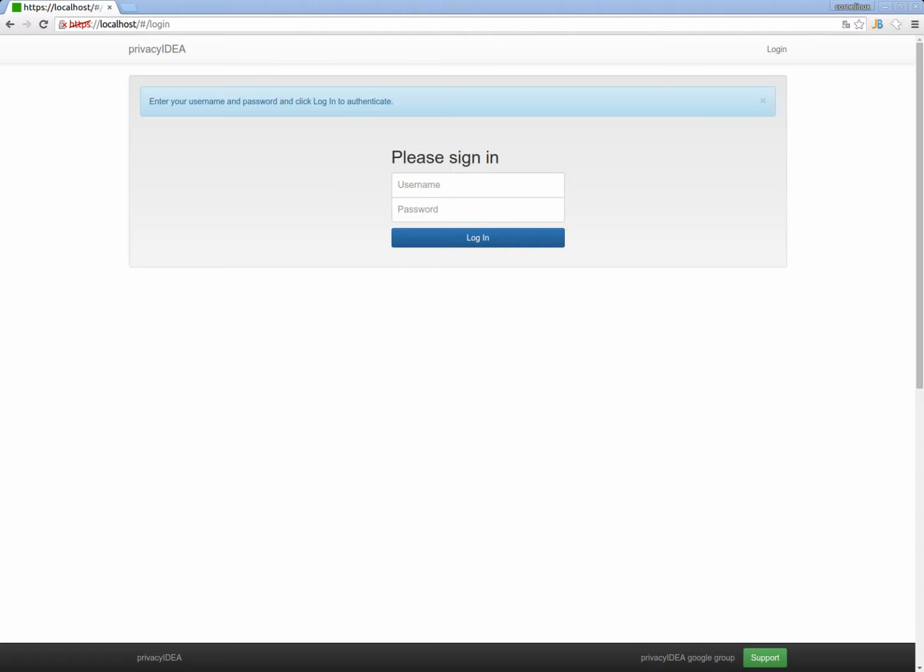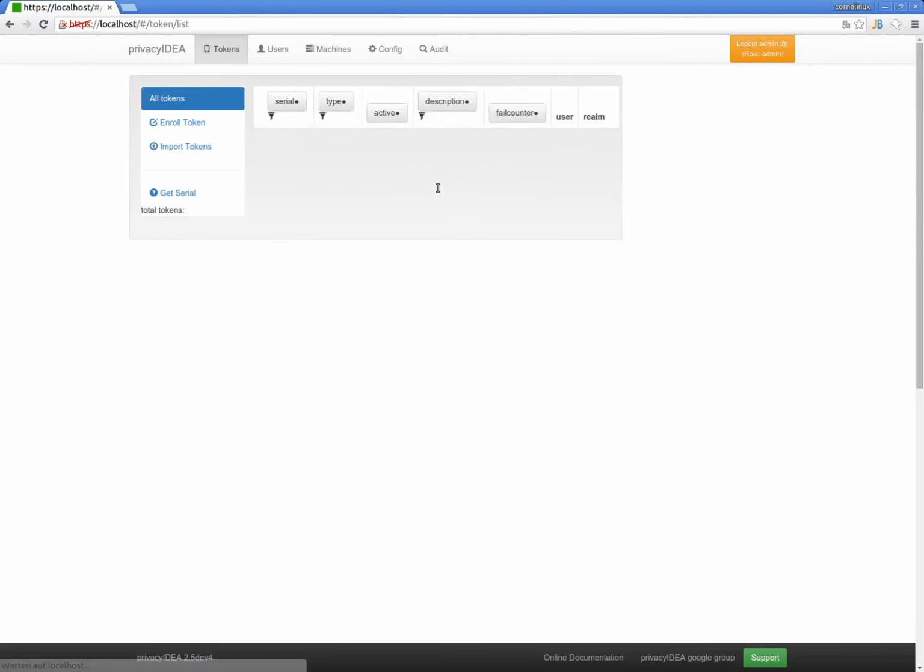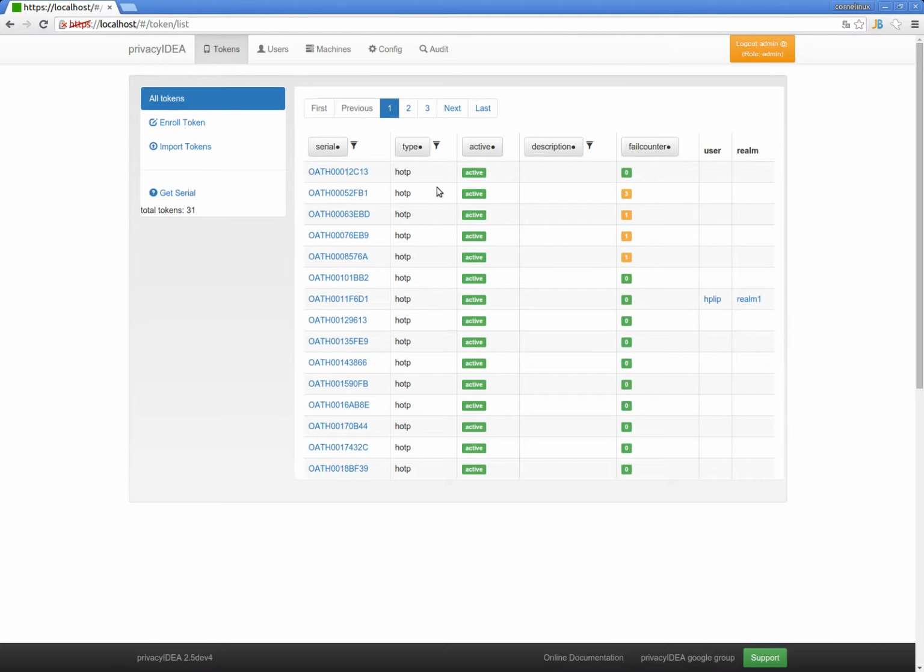Hello, today I will show you how you can use the registration token to easily and securely enroll a token for a user without the administrator knowing the token. Please note that you will have to use at least privacyIDEA version 2.5 Devel 4. In older versions, there's a small bug in the registration token which avoids doing so.